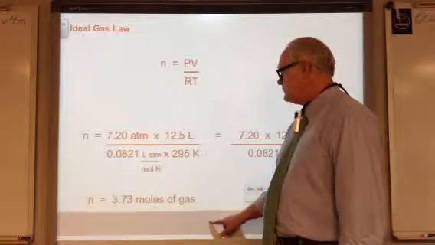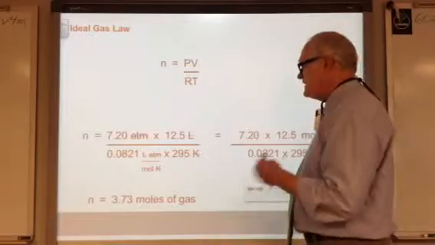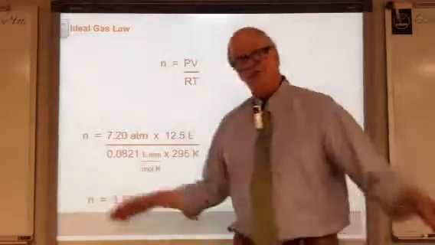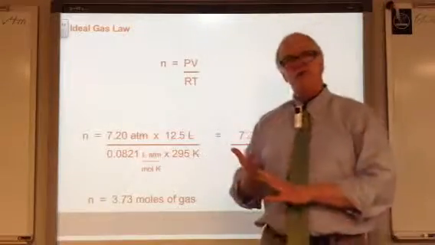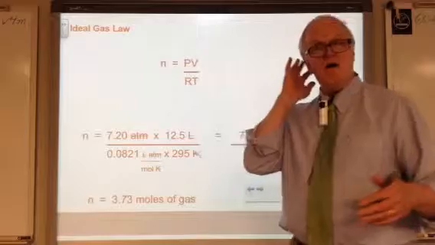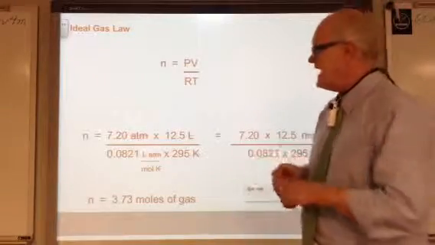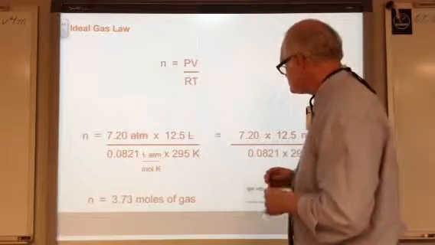Here it is. Turns out we have 3.73 moles of gas in this particular cylinder. If we know what gas it is, we can use the molar mass to find out how many grams we have, and so we now have a way of really measuring how much gas is in our cylinder without really having to measure.